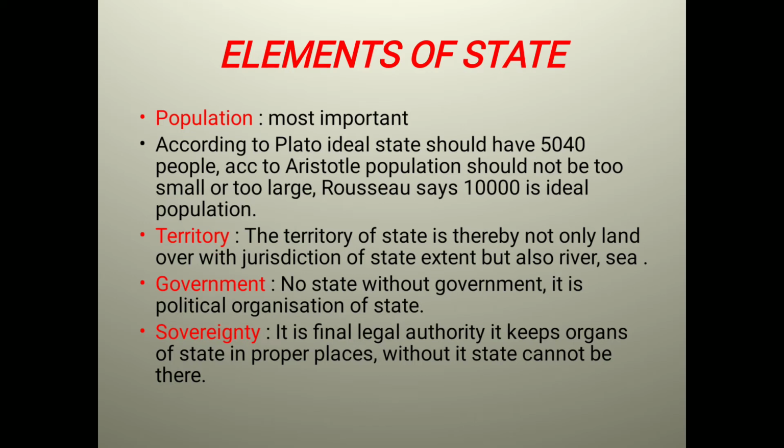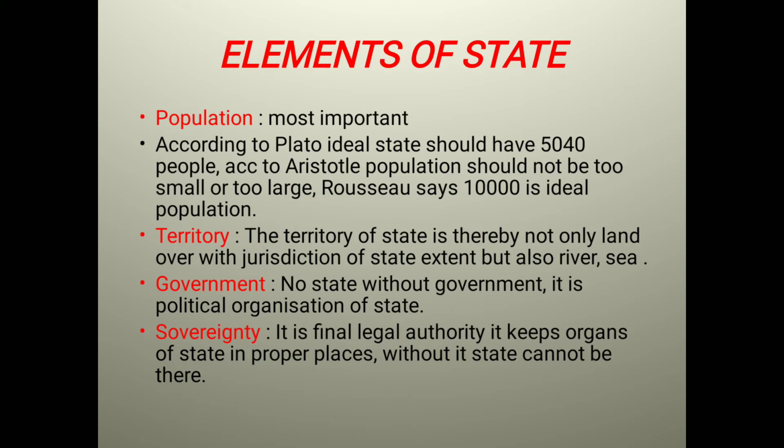How many people should live in a place? Different political thinkers have given different numbers. Like Plato has said that there should be 5040 people for an ideal state. Aristotle has said that population should not be very small or very large. Rousseau has said that for an ideal state there should be 10,000 people. So these were the ideas given by them, but in this time we know how many people are living, and we don't follow the population given by the political thinkers, the population is increasing day by day.